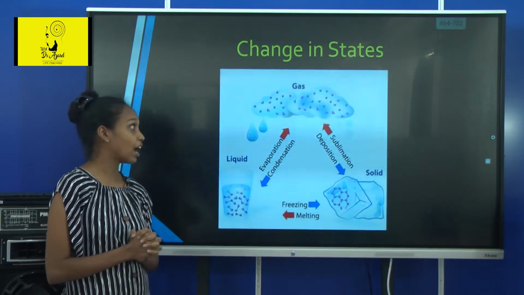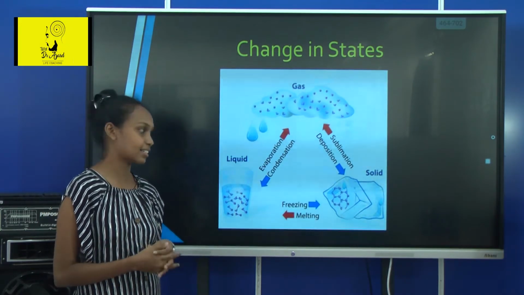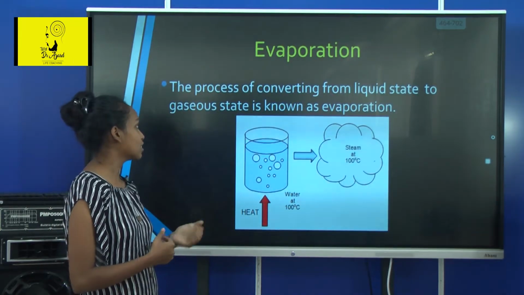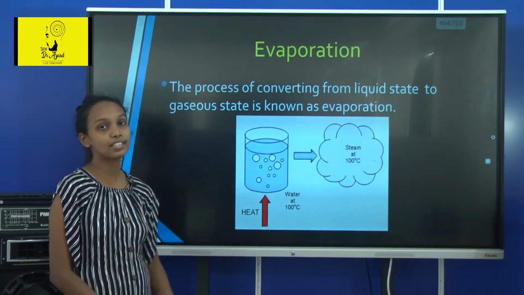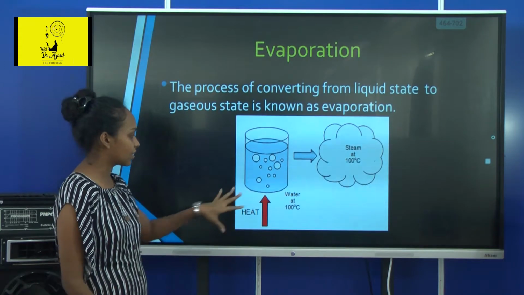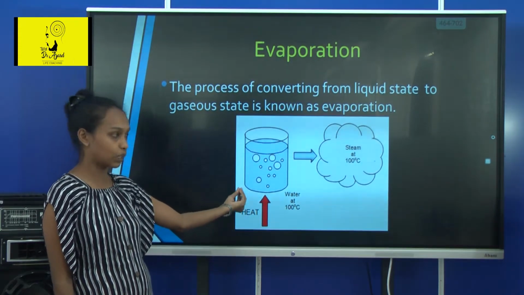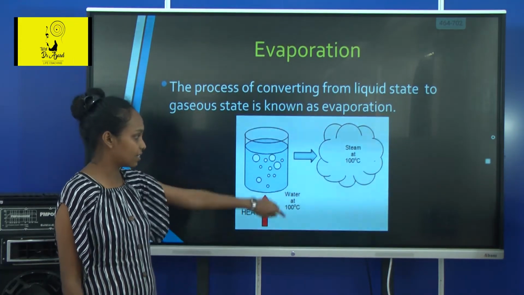In this lesson, we are going to focus our attention on evaporation and condensation. Evaporation. As I told you before, the process of converting from liquid state to gaseous state is known as evaporation. You can see in this picture, when we heat water, water is at liquid state, it will convert into gaseous state, that is steam.